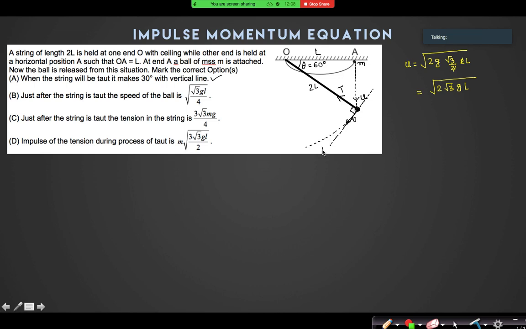Yes, sir, because it is perpendicular to this tension. Along this line, if there is no impulse just before and after collision, can we conserve its linear momentum along this line? Yes, sir.